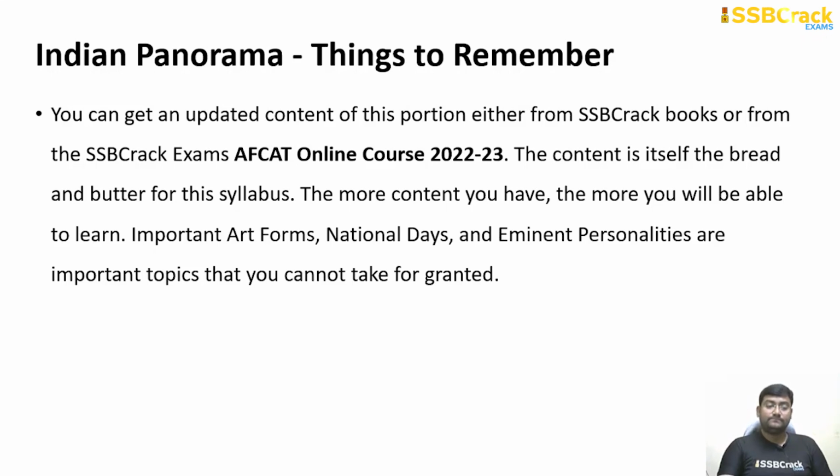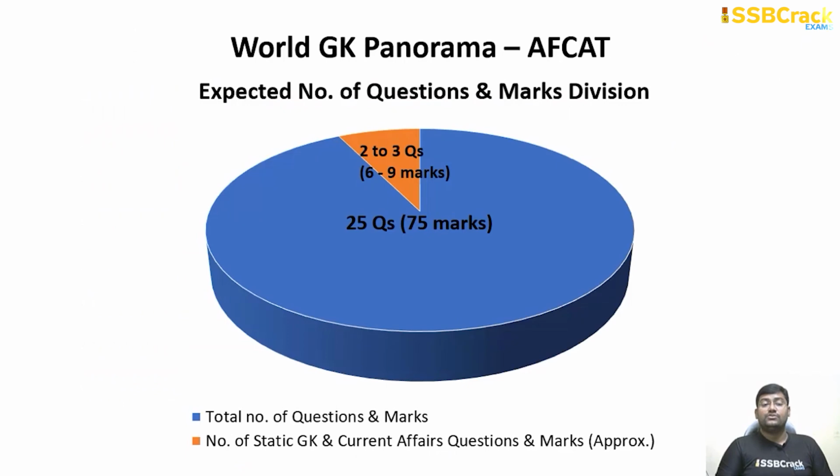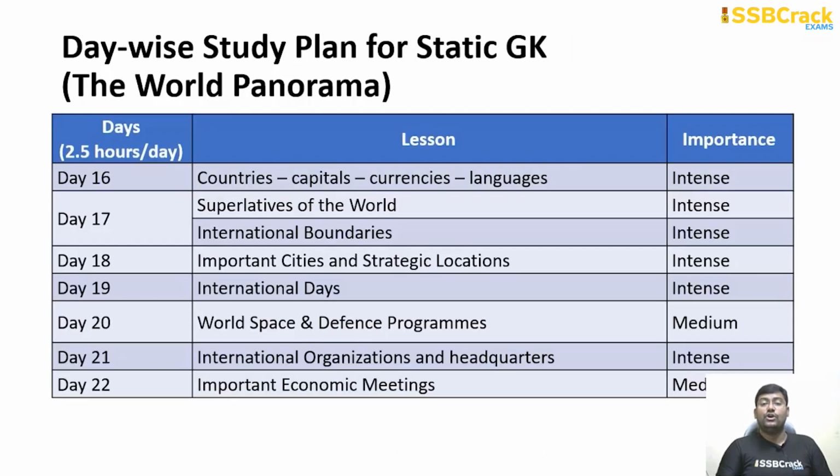never take for granted. Next section comes the most important one apart from the sports section: World GK Panorama, because consistently 4 to 5 questions are being asked from this section, and since the last couple of years continuously 3 to 4 questions are being asked from this section. So what are all the things which you have to remember? So going through the trends, even this time you can expect easily 3 to 4 questions coming from this section, which can easily fetch you around 9 to 12 marks.